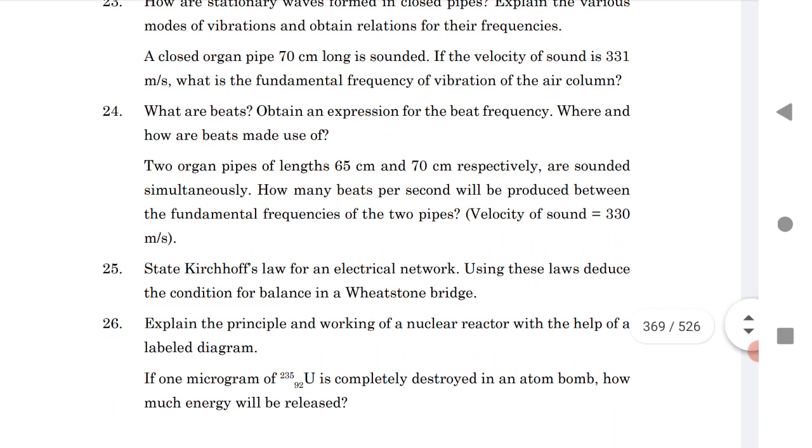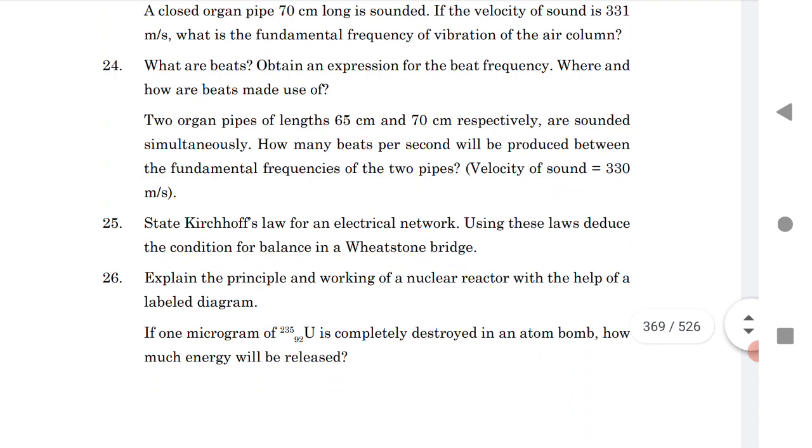Next is a bit. Next is the numerical problem. The 25th is Kirchhoff's law. The 26th is the nuclear reactor.